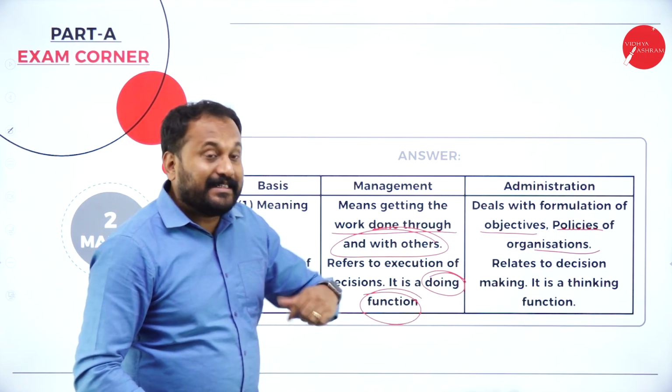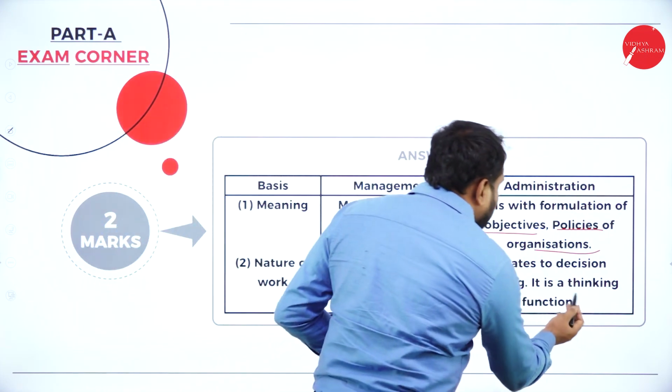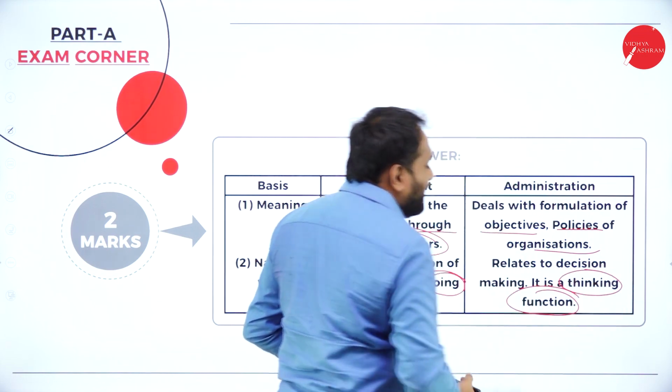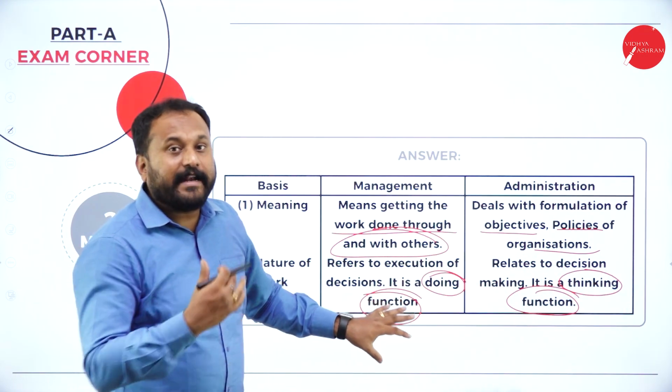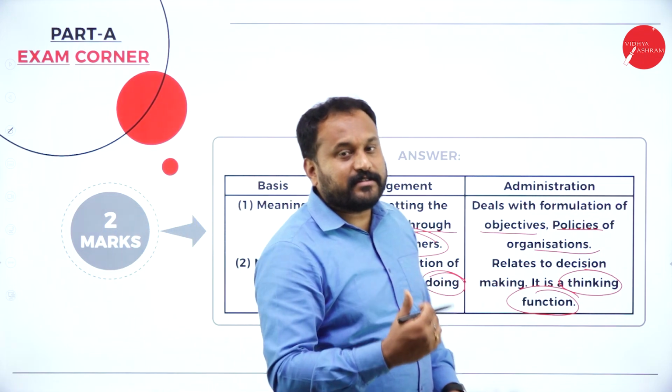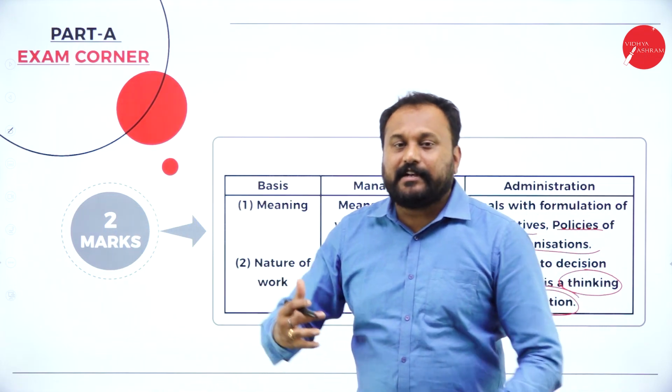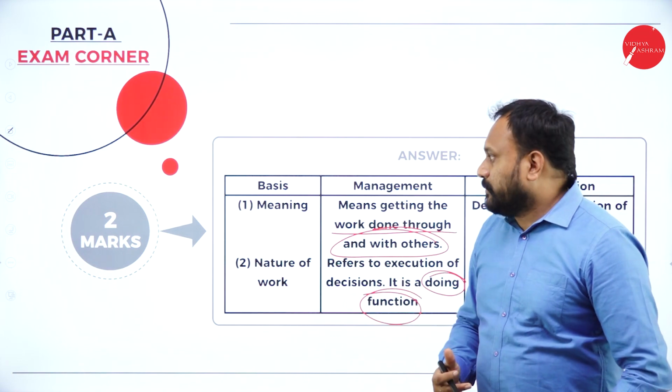Administration relates to decision making. It is a thinking function. What type of function? Thinking function. Administration will think, management will get the work done. So that is what the differences are. Nobody will take even a single mark from you. You will get 2 marks.